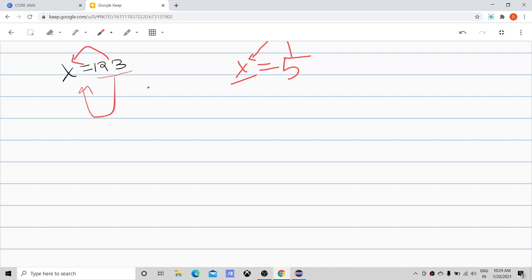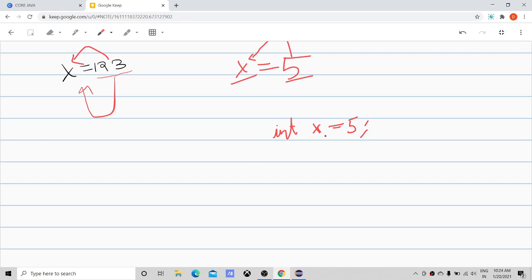Similarly, we use variables in programming also, but in programming we need to specify the data type. So what are data types? You can see 5 is of type integer, so we write int x equals 5, and after finishing my line I have to put a semicolon over here.